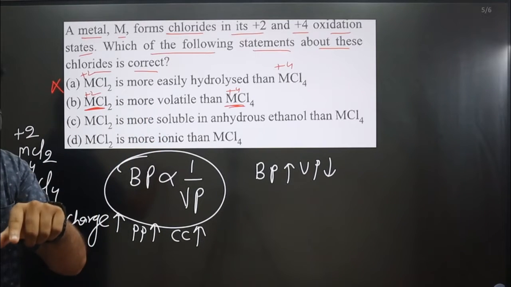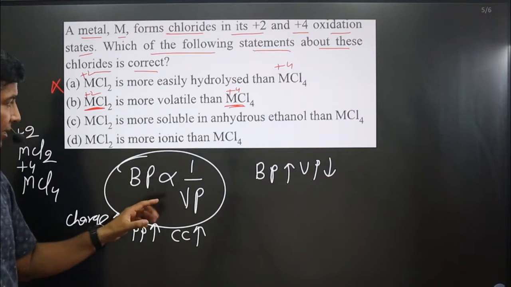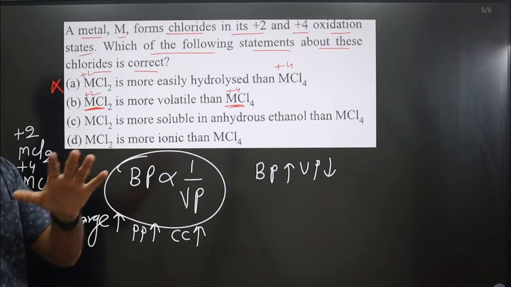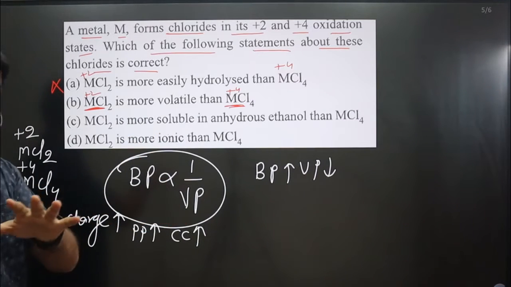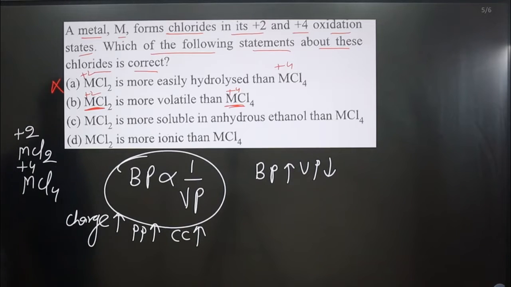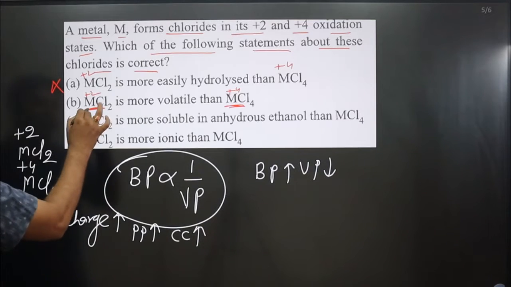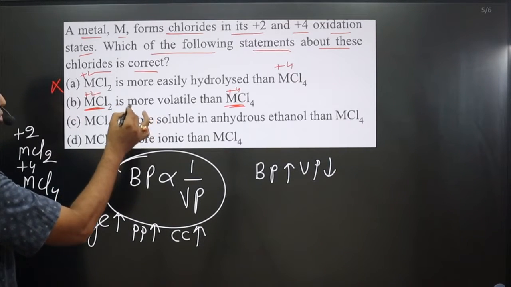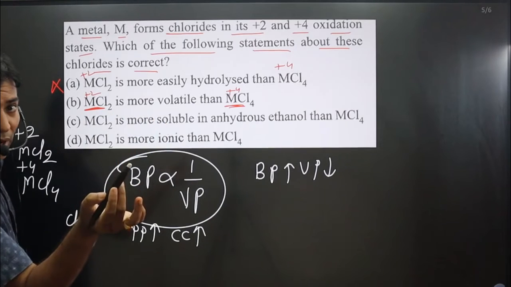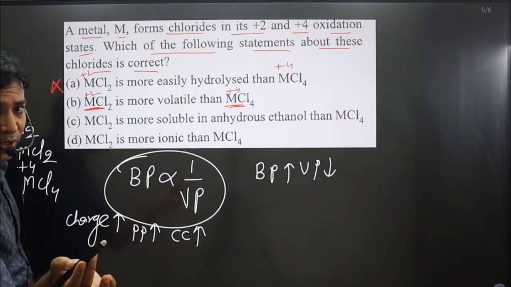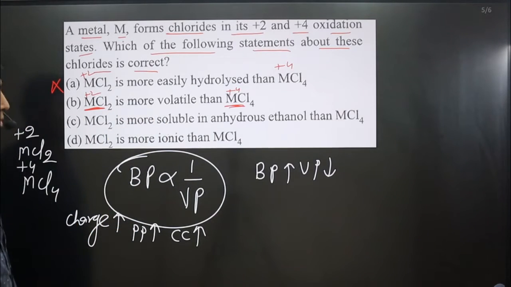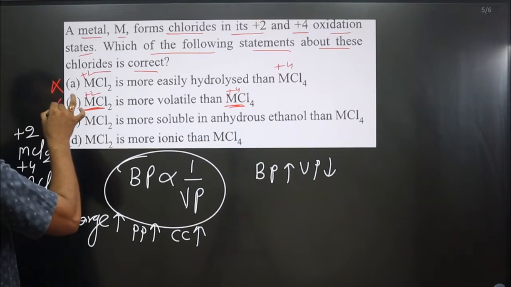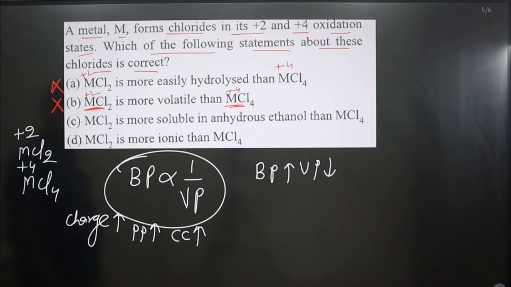We identified the type of bond, then we compared their boiling points, and from there we can talk about volatility. Since it has ionic bonding, it is supposed to have a higher boiling point due to electrostatic force of attraction and lower vapor pressure. Hence we can say option B is also incorrect.